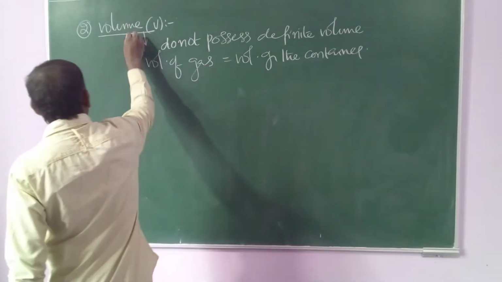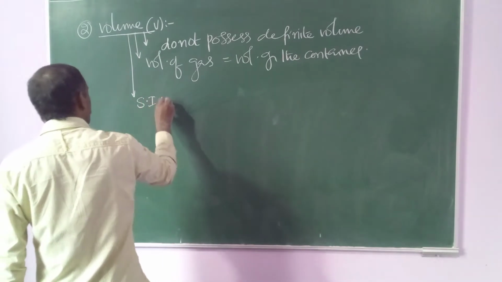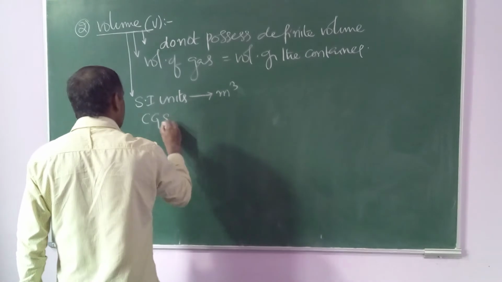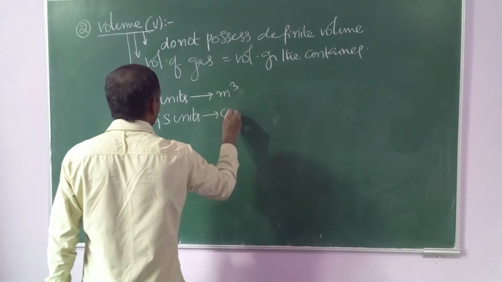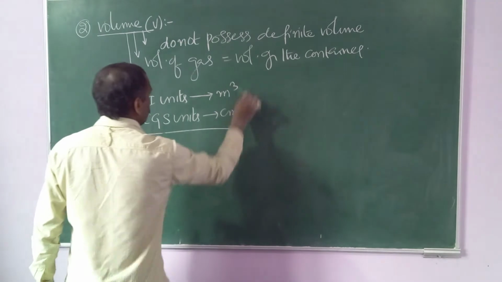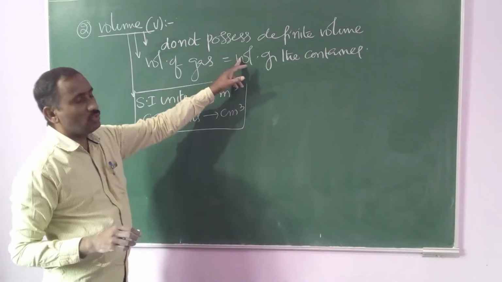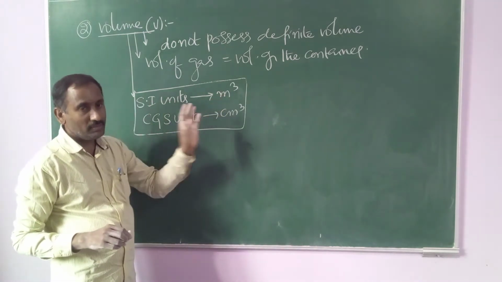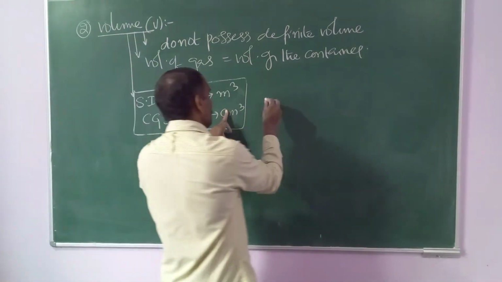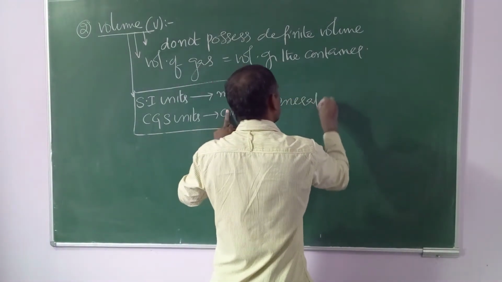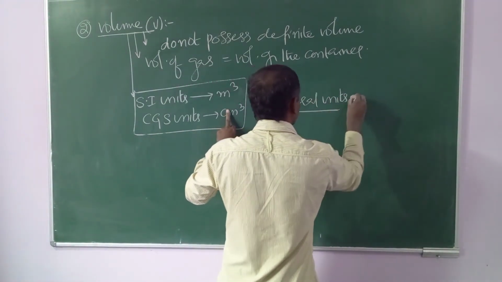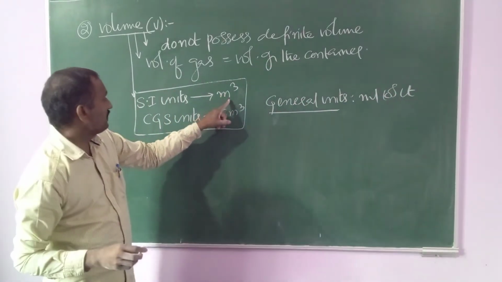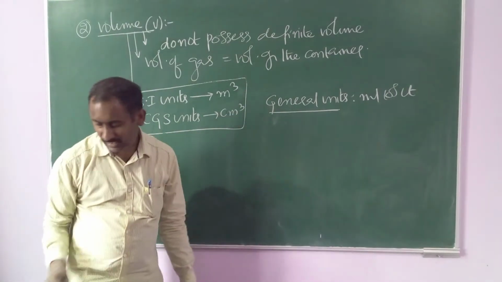So volume of the gas is nothing but volume of the container. SI unit of volume is meter cube. CGS unit of volume is centimeter cube. Other general units are ml, milliliters, or liters.